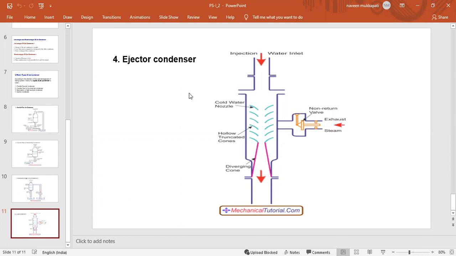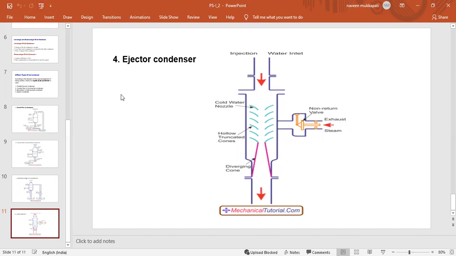They also pass through a series of metal cones and nozzles. The water moves combinedly through these nozzles and the hollow diverging cones, and this is the water inlet. It will come out from the nozzles. Non-return valve arrangements are used in the case of jet type condensers.